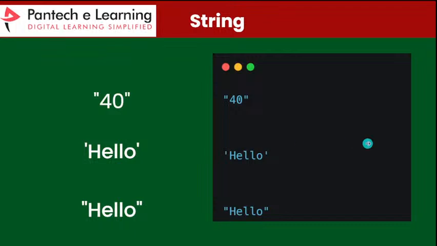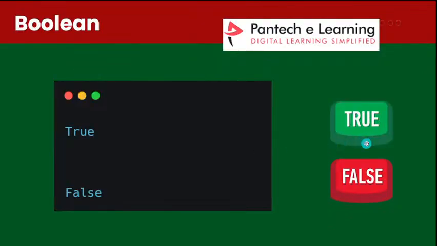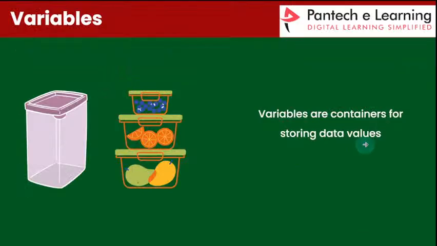Next one is boolean, true or false. Our output comes in a true or false format, that is boolean. Next one is a variable. A variable is nothing but a container in which we can store our value.